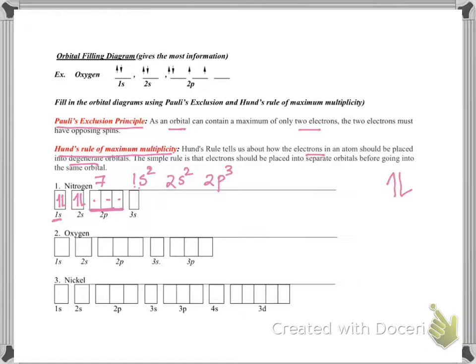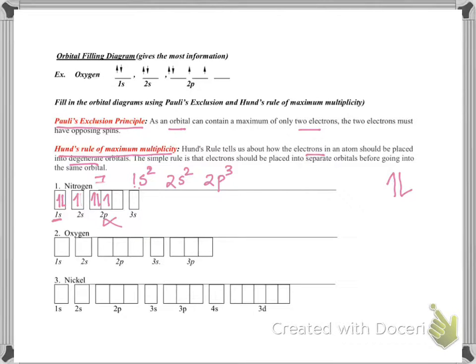So for example, 2p3: one electron first goes here, and you are not going to start pairing up until you are done putting one single electron in each orbital. This is very important, because if you end up putting it like this, 2 here, 1 here, then that is completely wrong. That is Hund's rule.